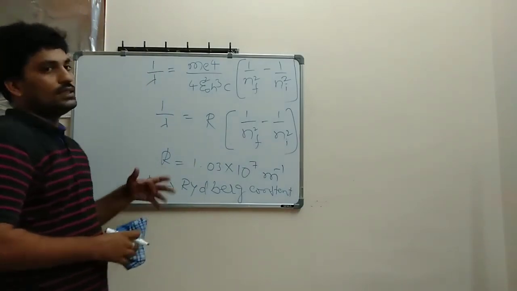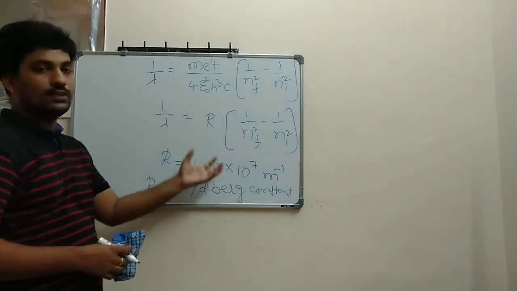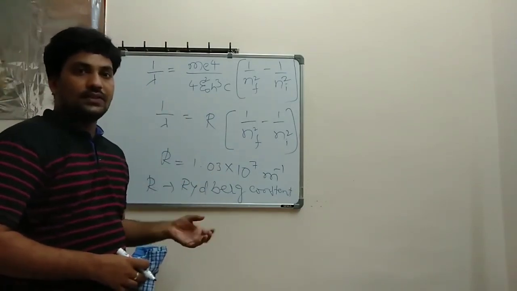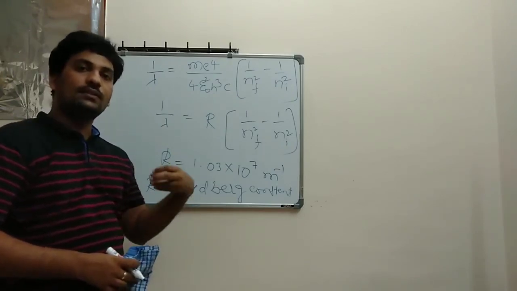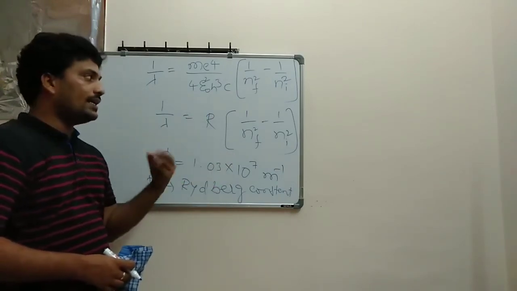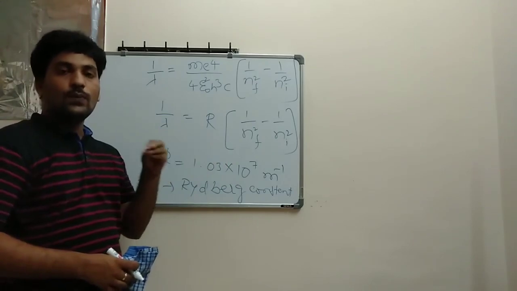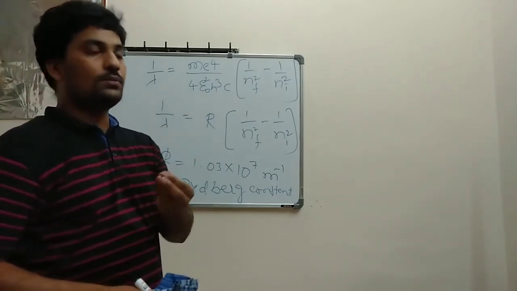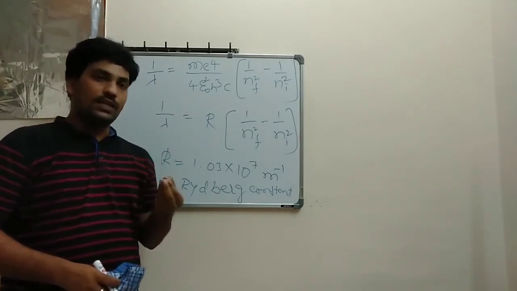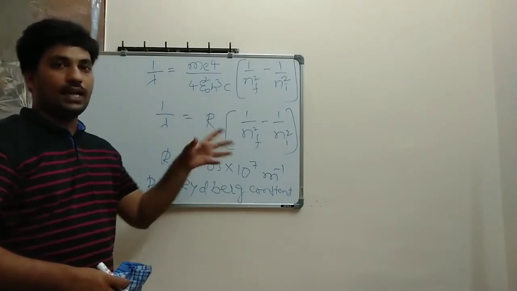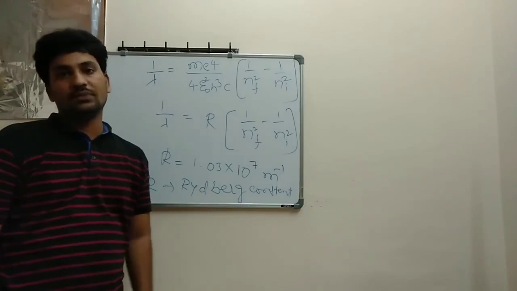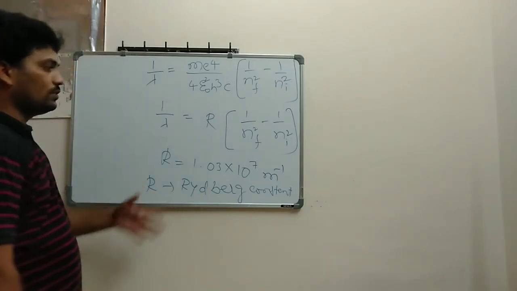So Bohr successfully derived all these things: the energy levels, the ground level energy, the excited state energy, and the derivation for it is clearly explained. And he is going to utilize this equation while talking about spectrums. When he is explaining about a spectrum, he will take this equation and explain it. So take note, and I am going to discuss the atomic spectrum. Please note it down.